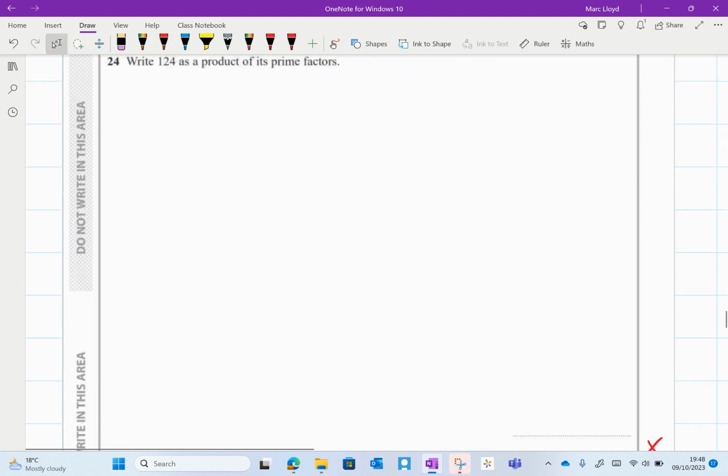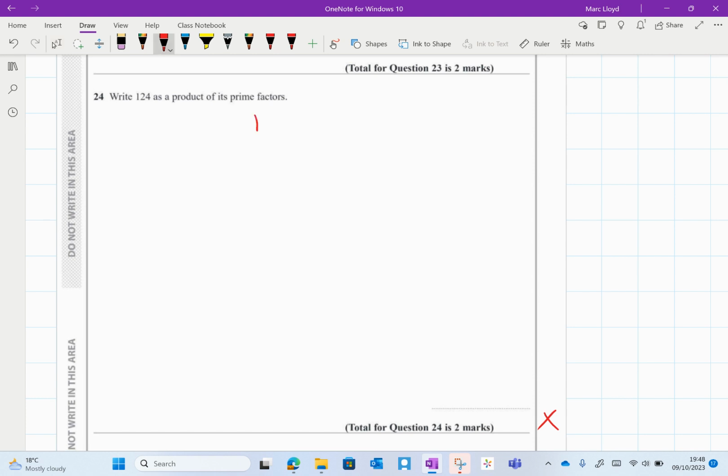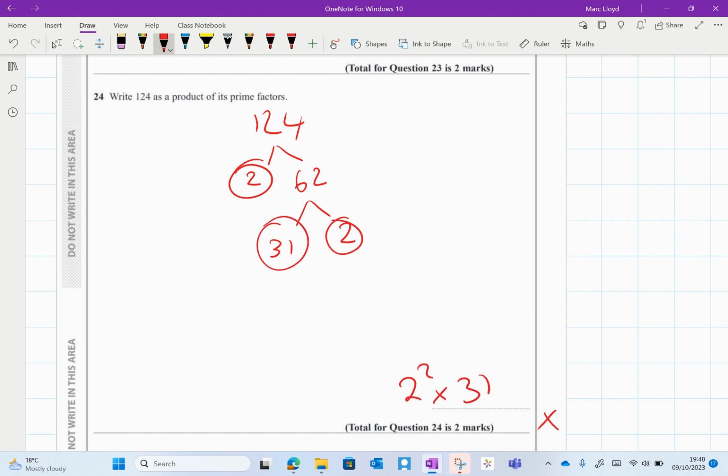Okay, last one before I go to a little break. 124 into a product of its primes. I'm going to split that into 2 and 62. 2 and 31. And it's done. So 2 squared times 31.